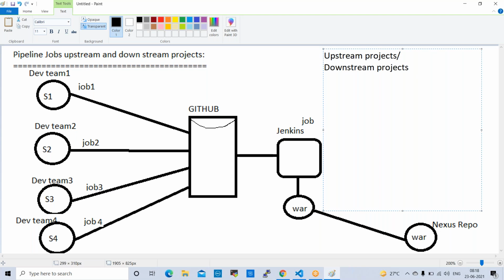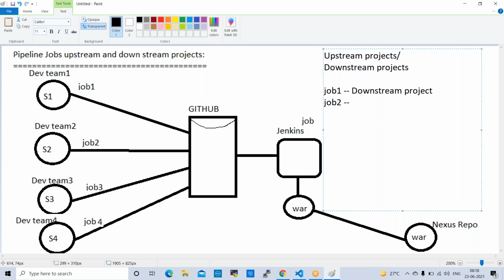For example, here job 1 is the downstream project. Next, job 2. Why are we saying job 1 is the downstream project? Because under job 1 we'll have some jobs, like job 2.